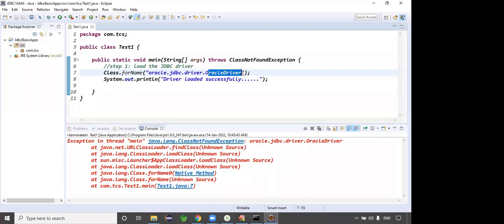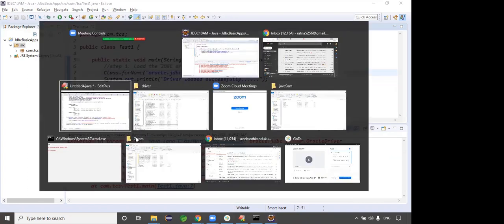We need to add the jar file, right? Because the driver class is there in the jar file. We need to give the jar file to this application, right? Guys, are you clear? That point is clear. We are loading this driver, and this driver is given by the Oracle vendor in the form of a jar file. That jar file we need to give to this application. So we have to add ojdbc6.jar.